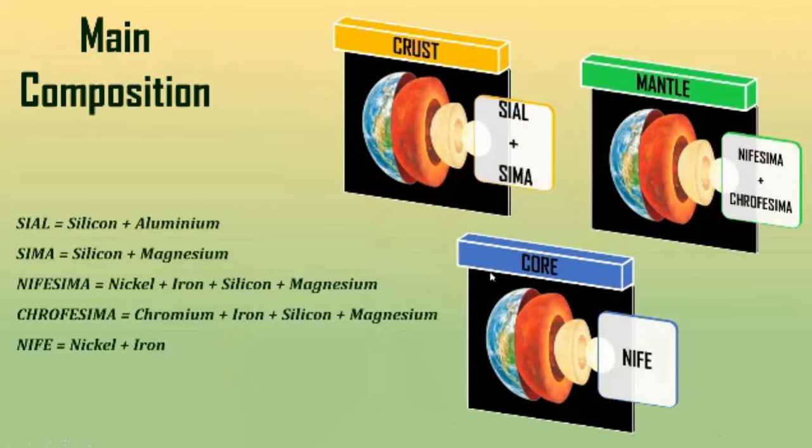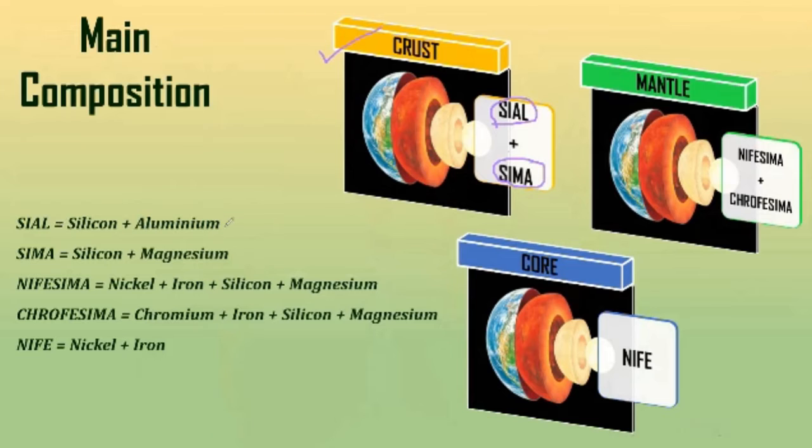Now, whenever we are studying crust, mantle, and core, we need to see what the basic components of the crust, mantle, and core are. Now, if we go to the crust, first we will start from the crust because we belong to the crust only. So, in the crust, the main components are Sial and Sima. Now we need to know what Sial and Sima are.